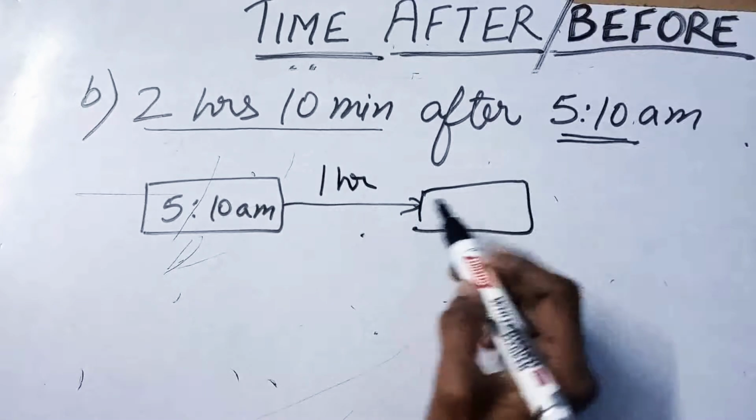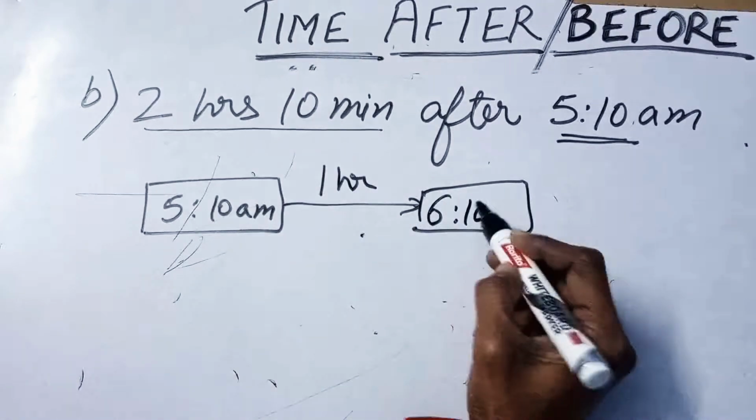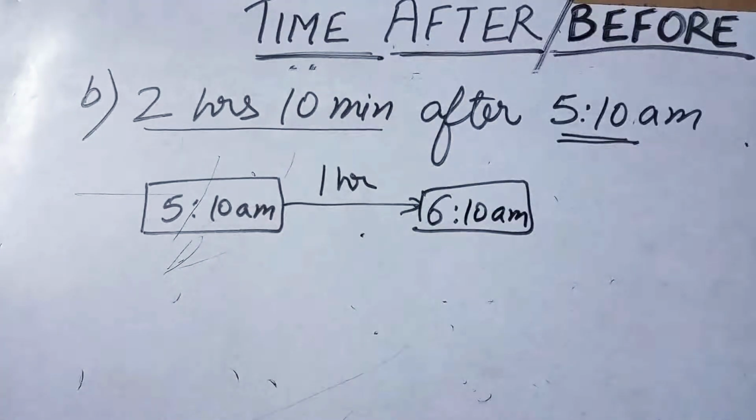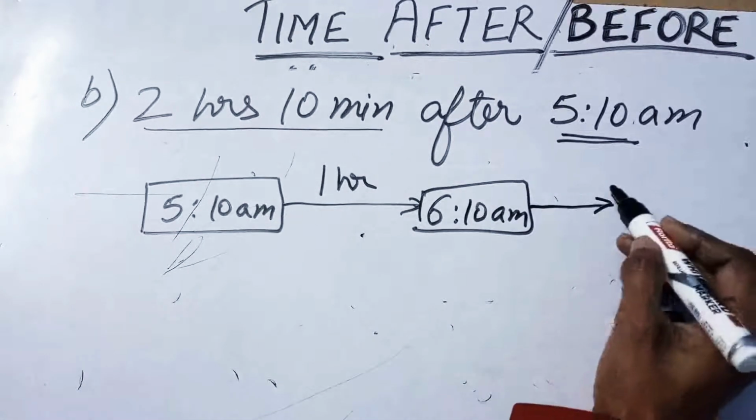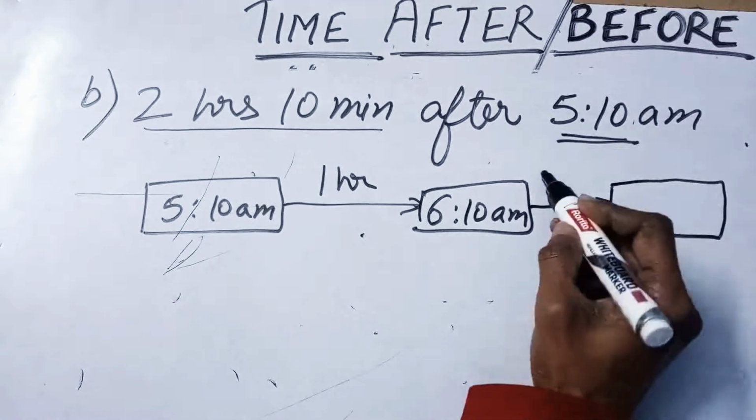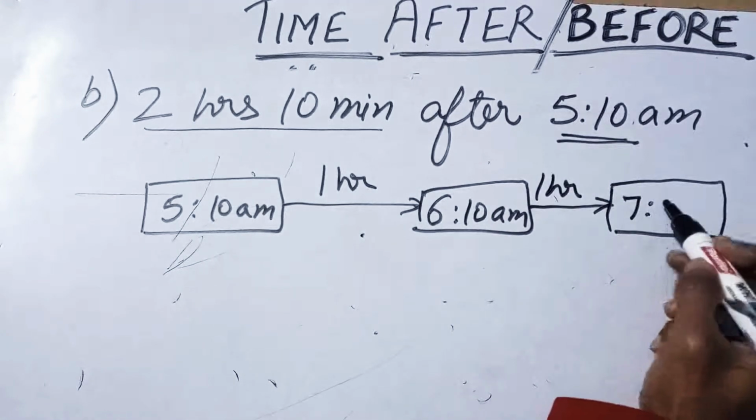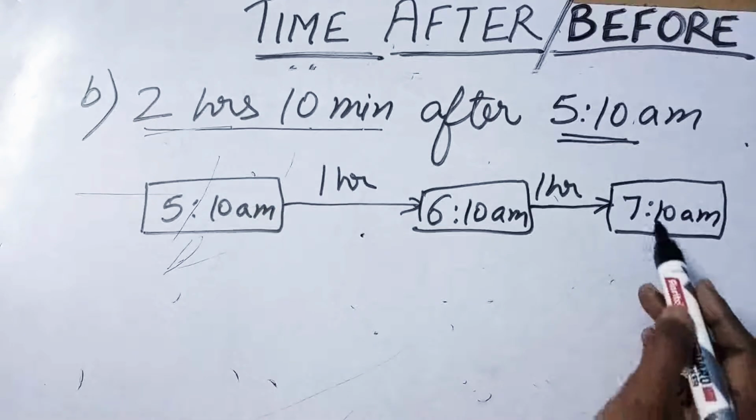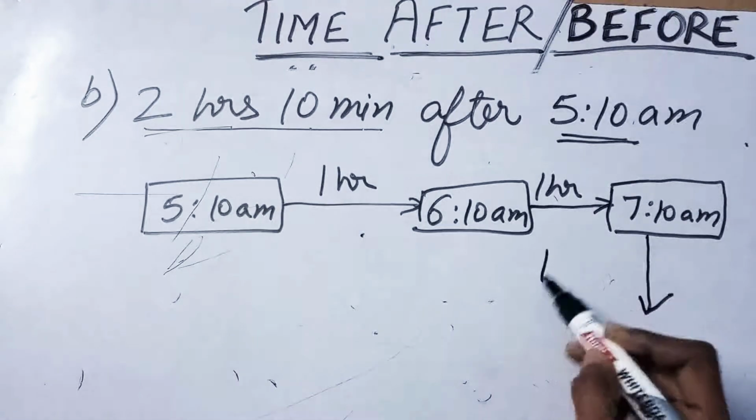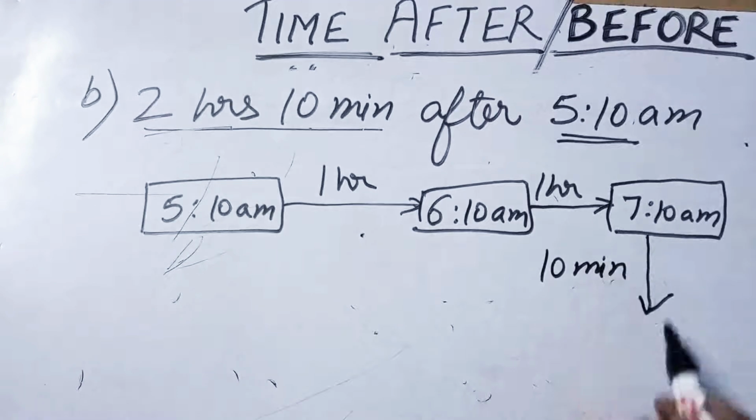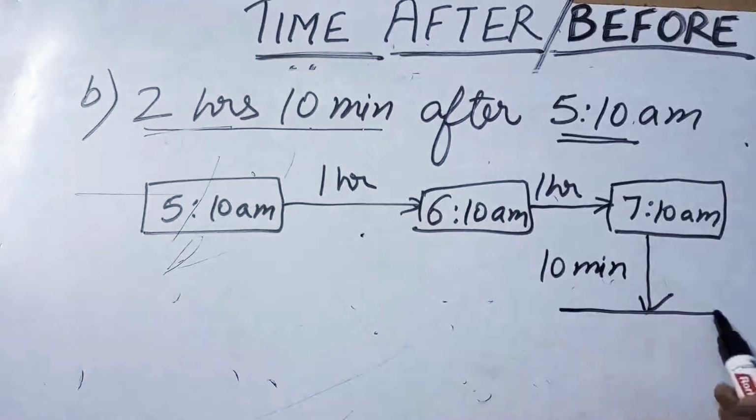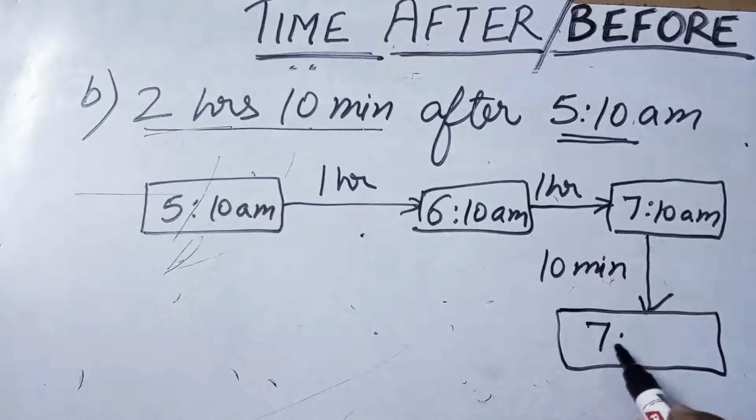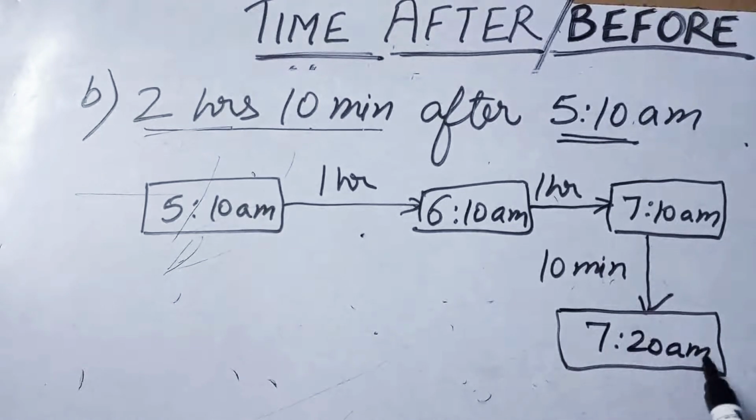After 1 hour it will be 6:10 a.m. Again 1 hour jump. The time will be 7:10 a.m. 2 hours done. Now 10 minutes more. Let's take a jump of 10 minutes now, to complete 2 hours 10 minutes. After 10 minutes time will be 7:20 a.m. Right? So the answer is 7:20 a.m.